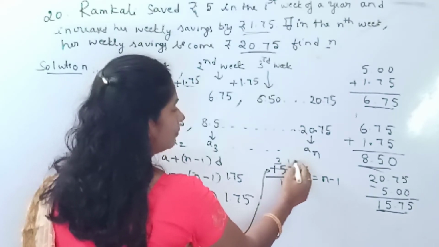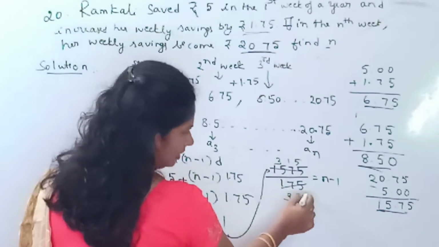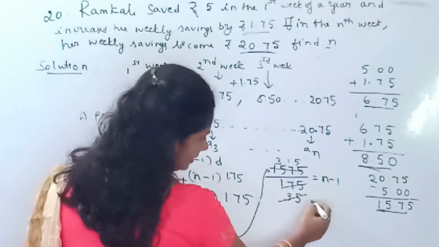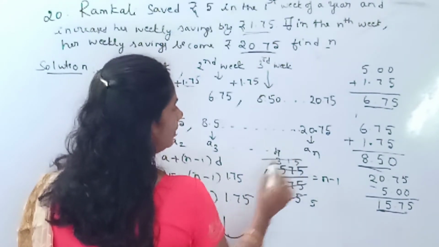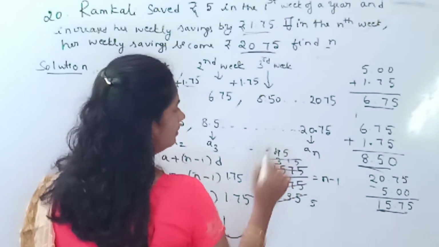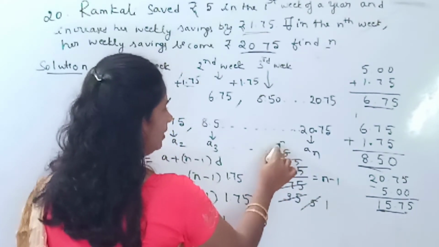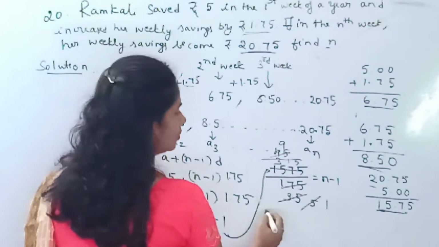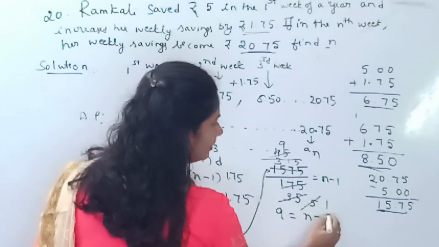So 5 5s are 25. Then let me take the 7 table. 7 5s are 35, and 7 4s are 28. 3 in hand, 35. 7 5s are 35. Again the 5 table. 5 1s are 5. 5 9s are 45. What is the answer you got, children? 9 equals N minus 1.